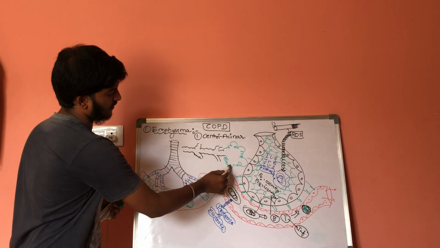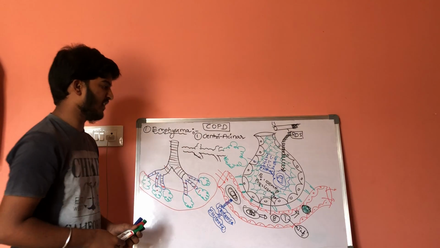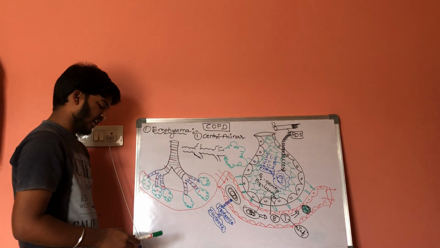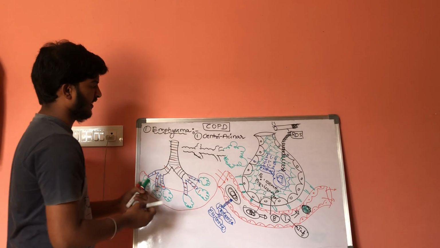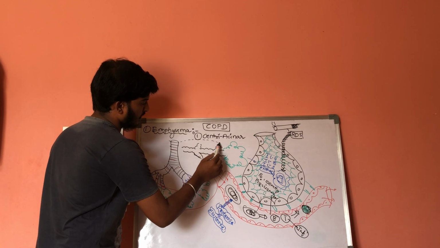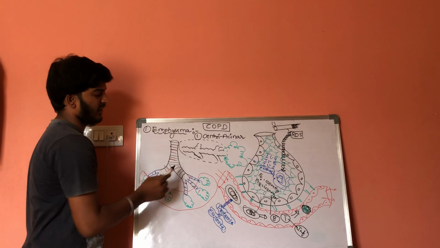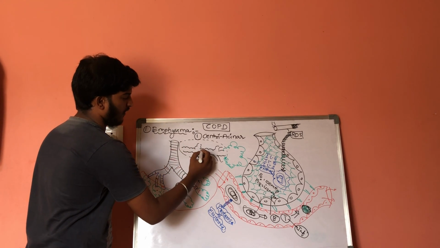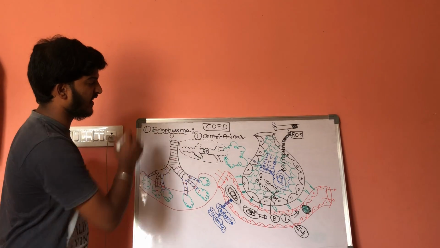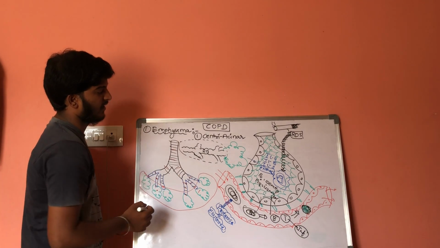Now what happens in centriacinar emphysema is that the central part of the acinus will get inflamed. That means the central part of the acinus, that is the respiratory bronchioles, will get inflamed in centriacinar emphysema.